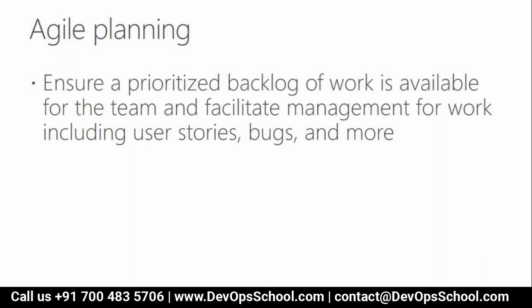Now, tell me some of the agile planning tools. Name them. Not project management, agile planning tools. You are working in a Scrum, so Jira is one of the tools.